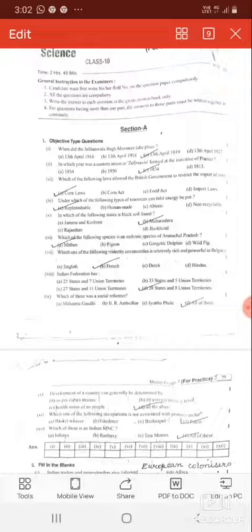फिर उसके बाद है आपका which of the following minority communities is relatively rich and powerful in Belgium? They are the French. Indian Federation has got 28 states and 8 union territories. Which of these was a social reformer? महात्मा गांधी भी थे सोशल रिफॉर्मर, बी आर अम्बेडकर भी थे एंड ज्योतिबा फूले भी थे. तो आंसर विल बी ऑल ऑफ दीज. All of these.